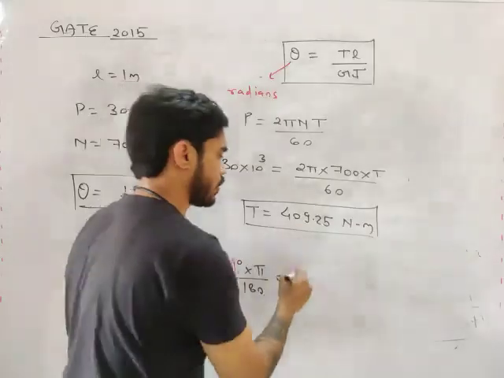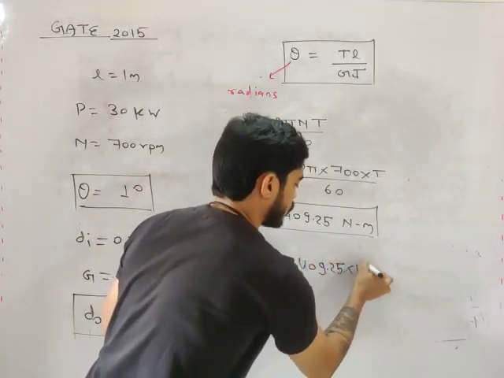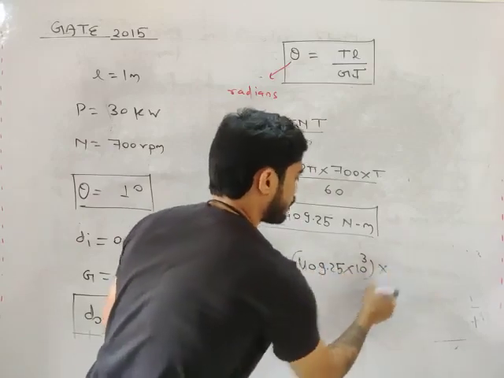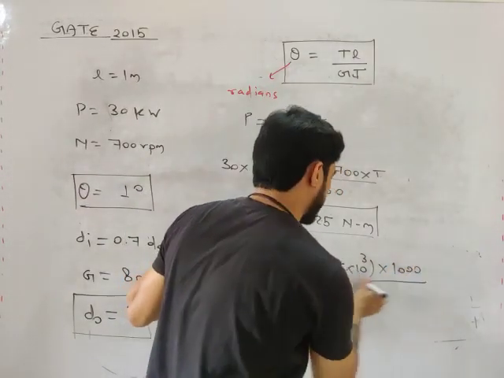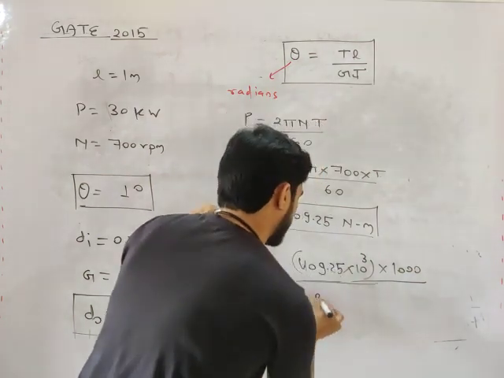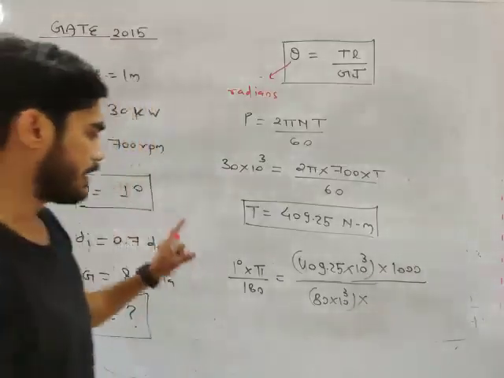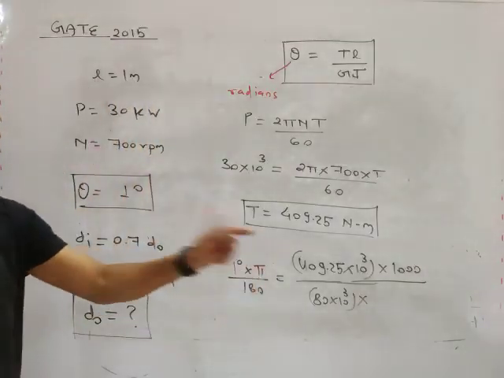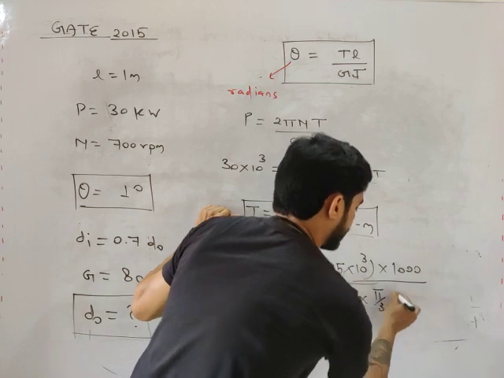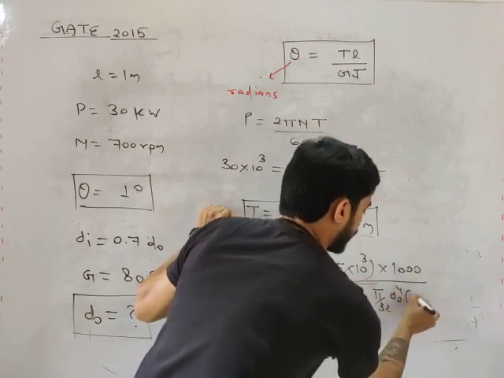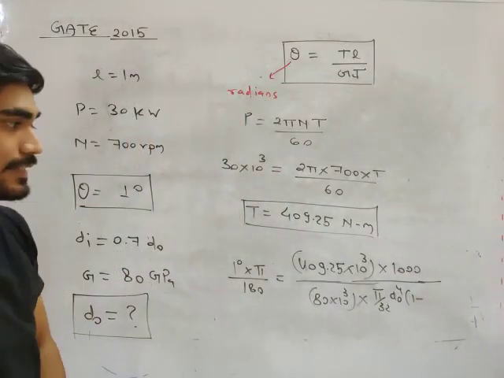What is torque? 409.25 Newton meter. So we will convert it into Newton mm. Into length. What is length? 1 meter, means 1000 mm. Divided by G, 80 into 10 to the power 3 megapascal. I converted gigapascal into megapascal. Divided by J. So what will be J, my friend? Pi by 32 D outer to the power 4 into 1 minus K to the power 4. This is the equation of J.